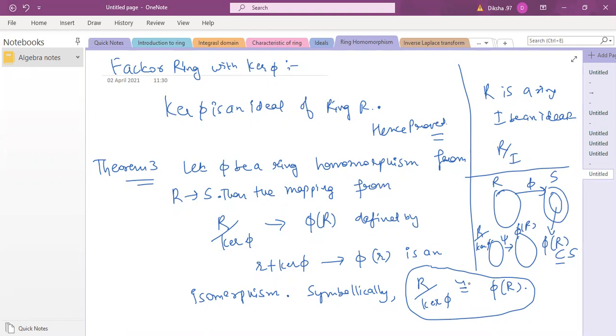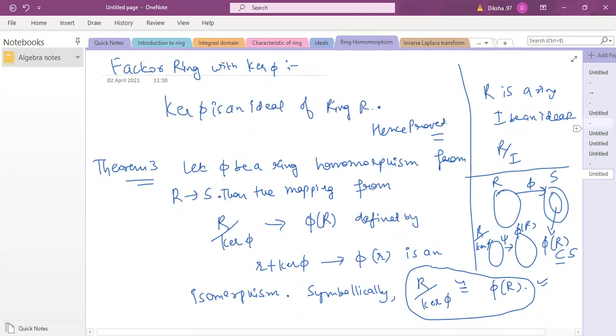So we are always looking for whether you have some isomorphic image, another algebraic structure which is isomorphic to the given one. So this is the benefit of this theorem, that from a homomorphism we can generate isomorphic maps using the kernel, because the kernel is always there. For every map you can always define the kernel. It doesn't matter whatever the set kernel phi is, it can contain only one element, it can be zero also, but whatever it is, this is the general result which we will be using.